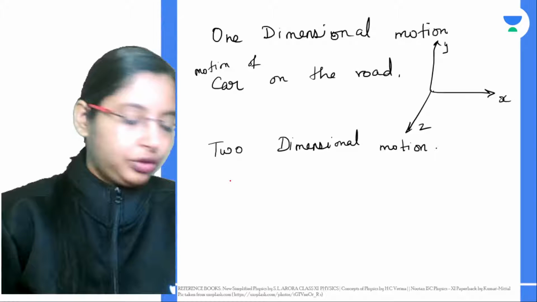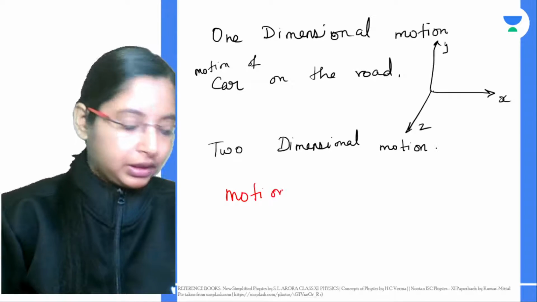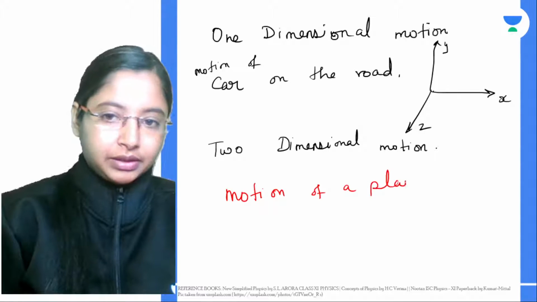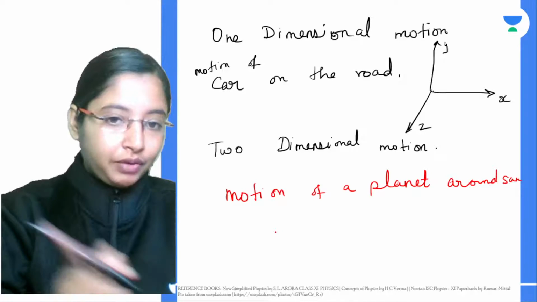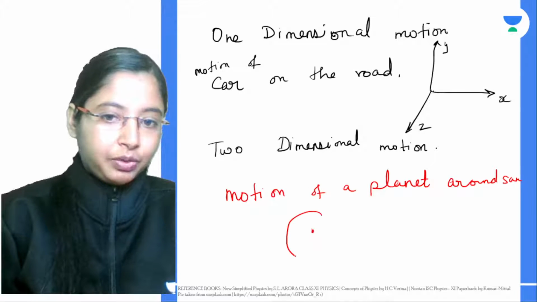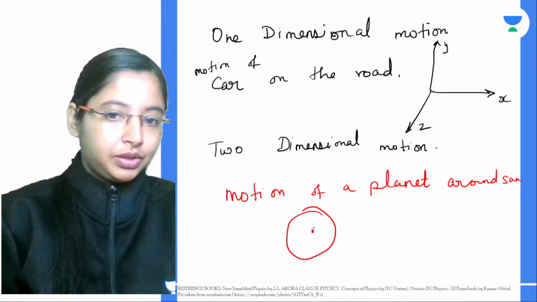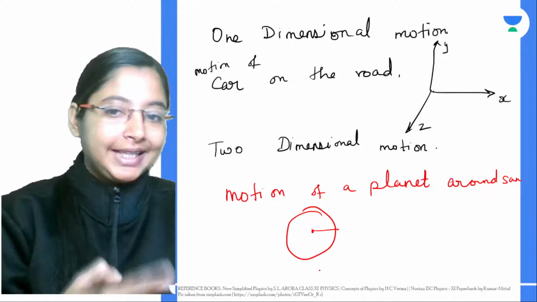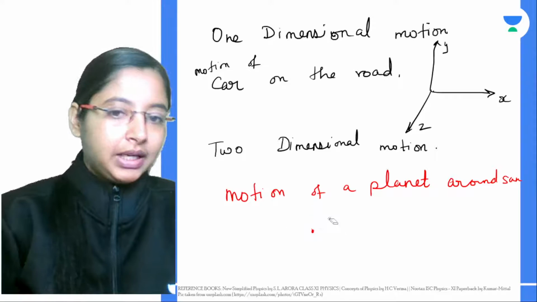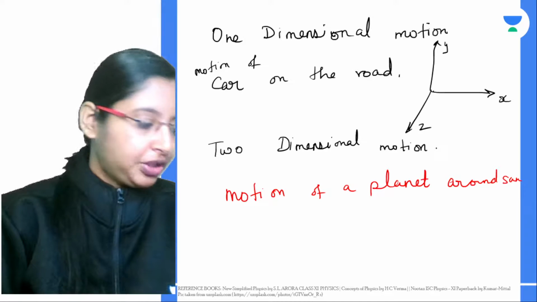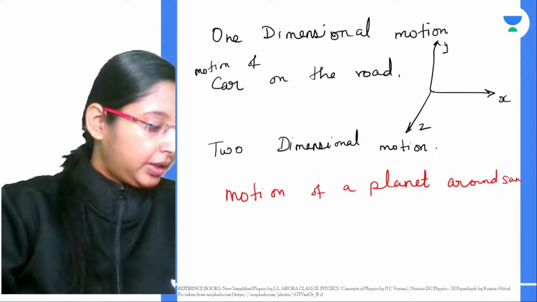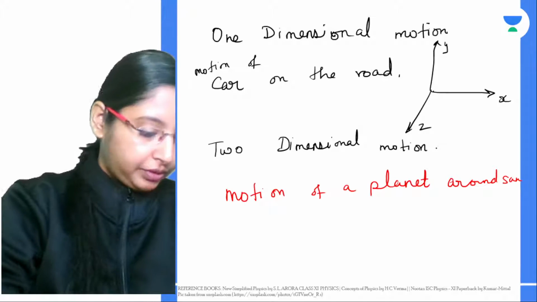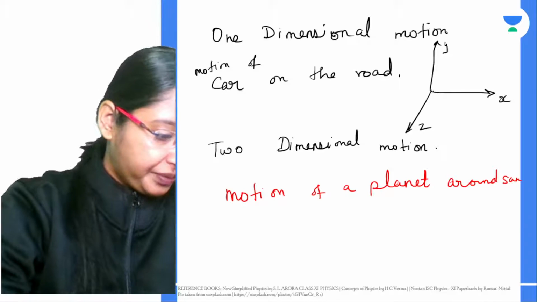Right, in two-dimensional motion, an example you can give is the motion of a planet around the sun. That's a two-dimensional motion. A body that is revolving in a circle. If you have a fixed point and the car is just going round and round that fixed point, anything that's in motion, the motion of a planet, you can explain with two dimensions. And also insects crawling on a floor, that is also an example of two dimensions, right?